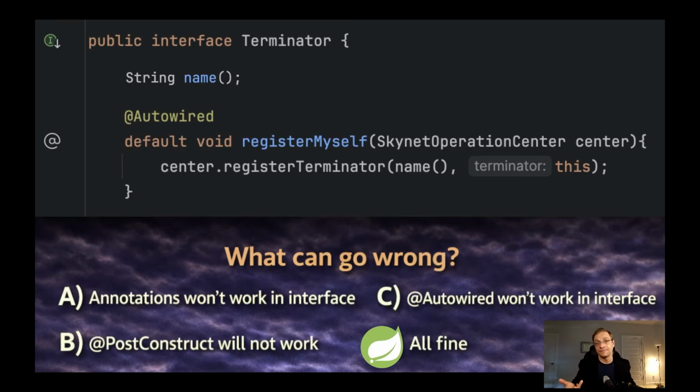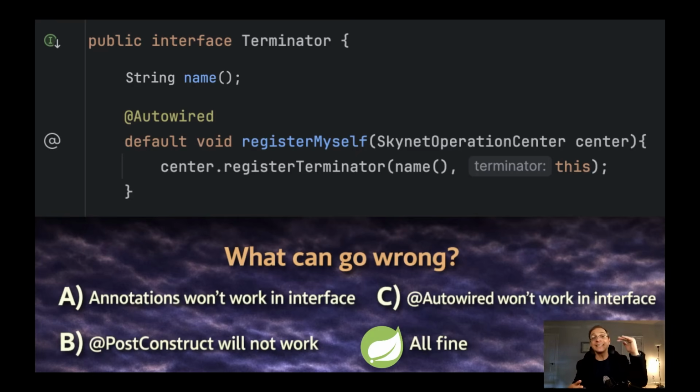Autowired is enough. Spring scans the Autowired annotation not only in the classes and not only in the parent classes, but also in interfaces in case they have a default implementation. Because of that, Autowired will work for this method like a kind of setter. So in case you have a field marked with Autowired, this field will be injected.